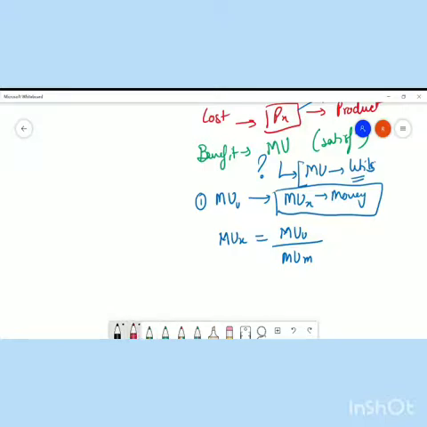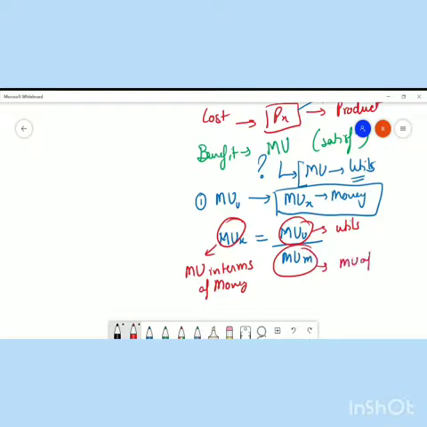This is marginal utility in terms of money, this is marginal utility in terms of utils, and this is marginal utility of money.